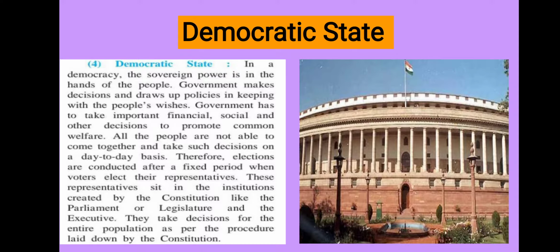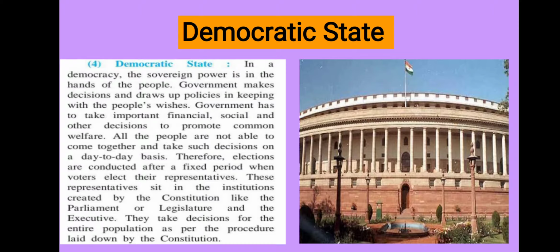What is meant by democracy? In a democracy, all power is given to the citizens, but it is not possible for all the citizens to come together and take a decision because the population is large. So the people elect their representatives for some period. Then those representatives come together at a particular place, meaning a parliament or legislature, and they take the decisions and run the country. This process is known as democracy, and a country which follows this process is known as a democratic state.